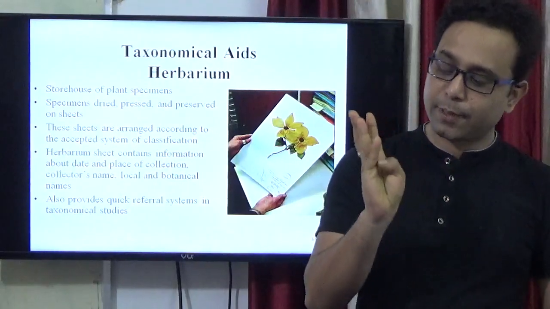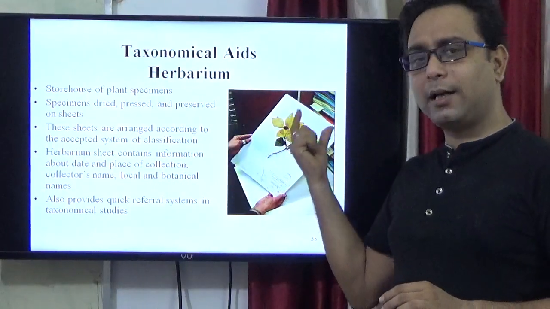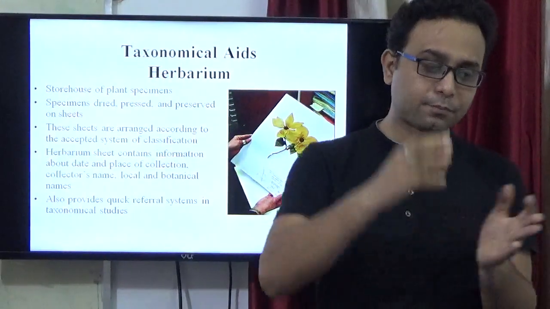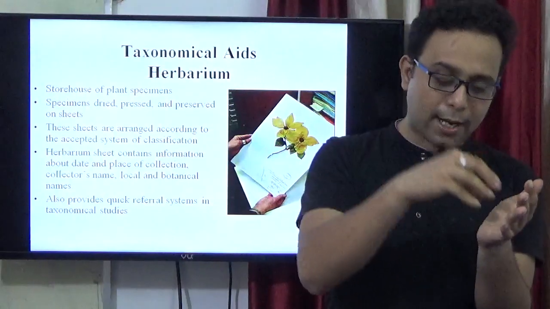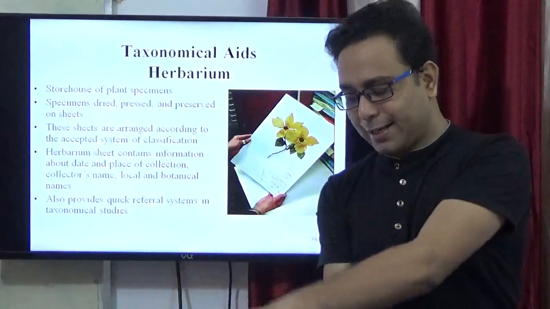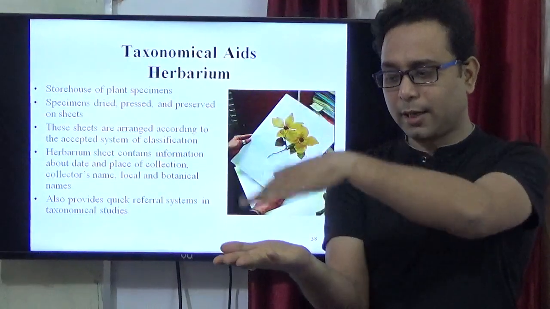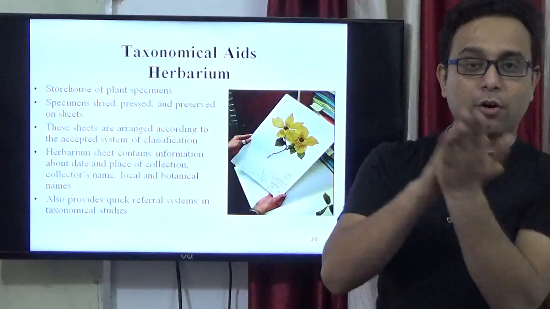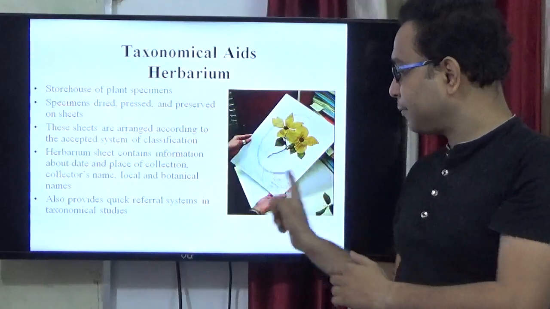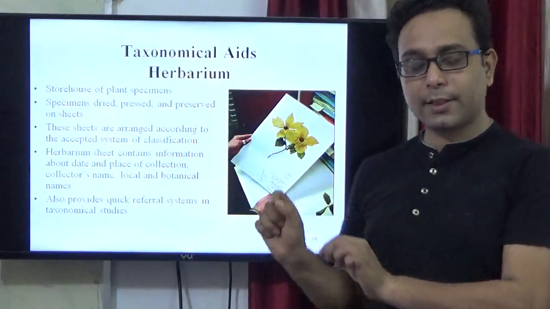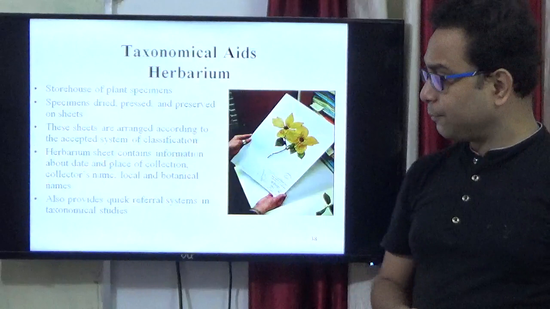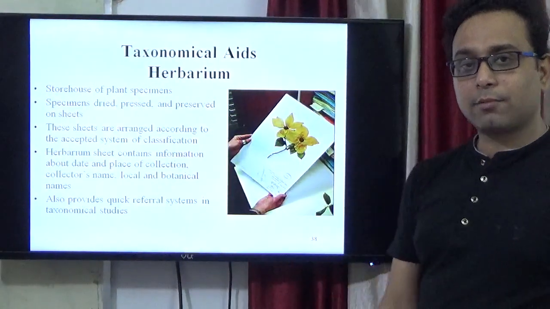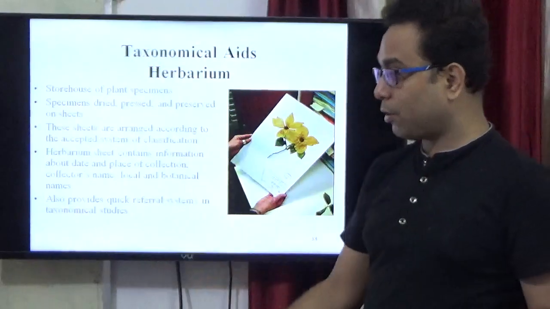First, the specimen, like any leafy part or flower part, is dried, next pressed under some heavy material, next preserved on a sheet, and arranged according to the accepted system of classification. That is the most important thing.